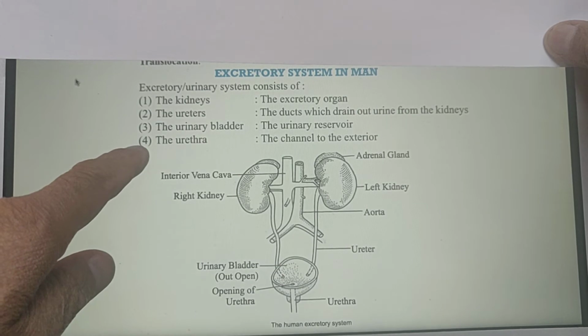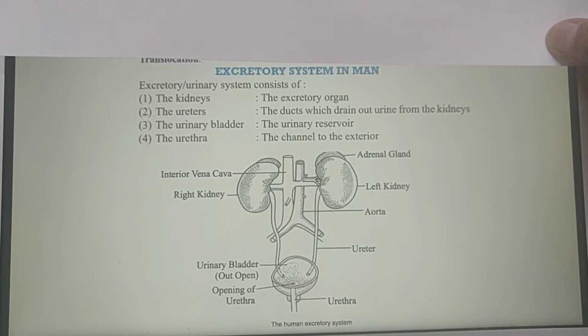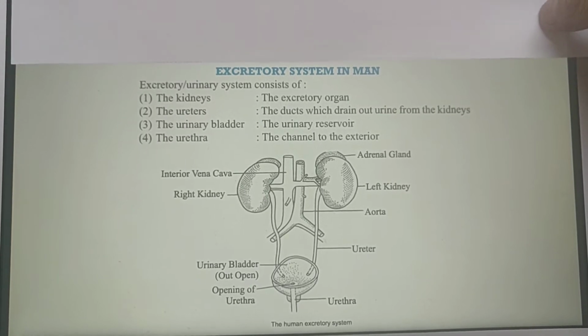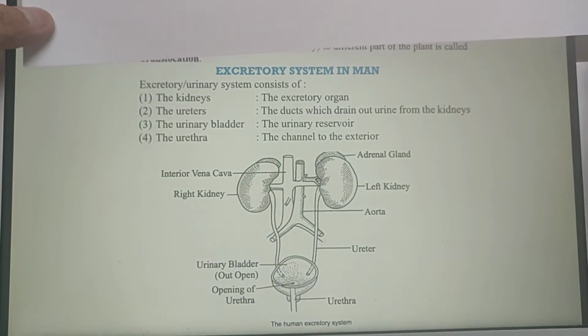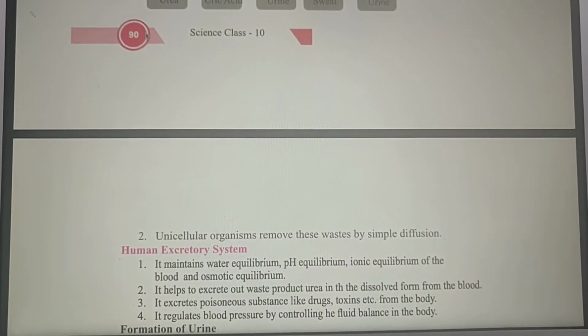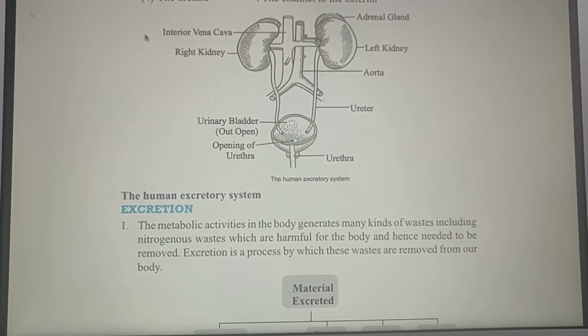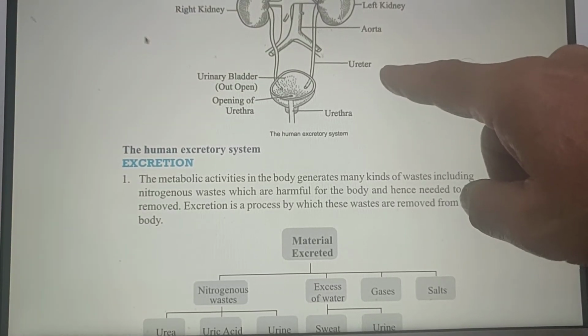And fourth is the urethra. This is the urethra through which the urinary substances are excreted out. So, as you are looking in the figure, the human excretory system. In human excretory system, this was the diagram which I have explained to you.